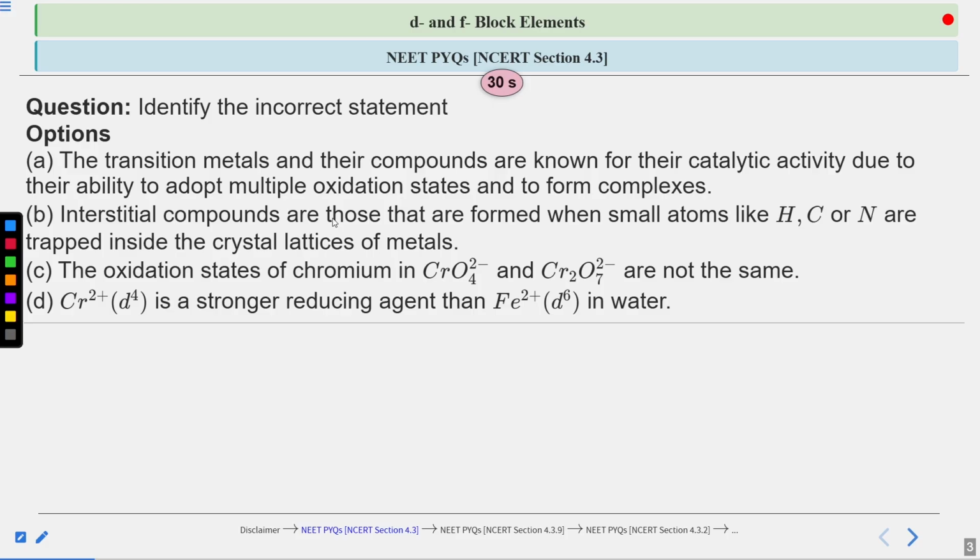So try to solve this question. Go through the statements one by one and think about the properties the statements are talking about. Try to remember that from the chapter, and then you can answer this question after the given time.